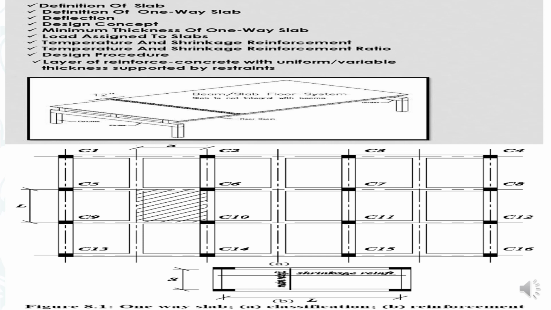Definition of a slab. Definition of a one-way slab. Design concept. Minimum thickness of a one-way slab. Load assignment of slabs. Temperature and shrinkage reinforcement. Temperature and shrinkage reinforcement ratio. Design procedure. Layer of reinforcement and concreting with a uniform vertical variety. This image will explain how it has been carried out. Here you can see that whatever I explained has been explained in the images.